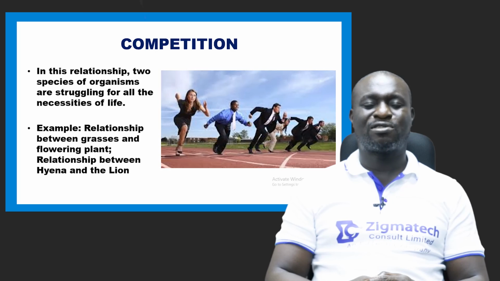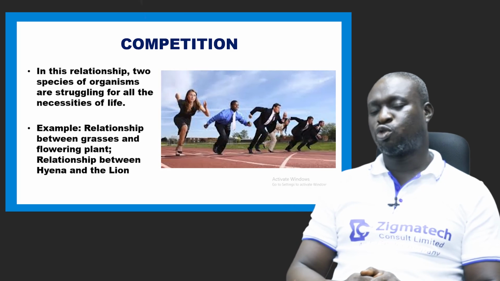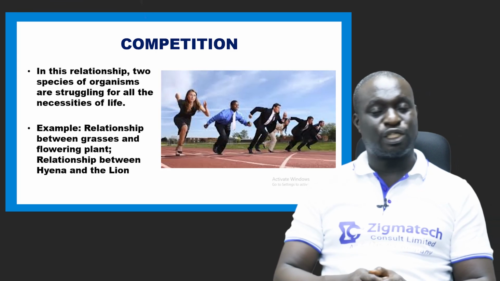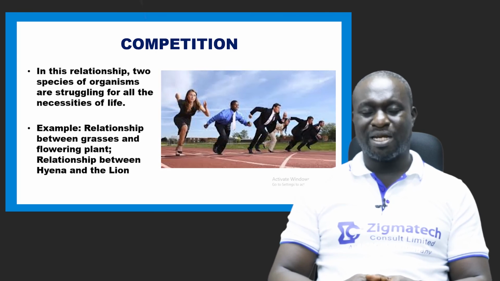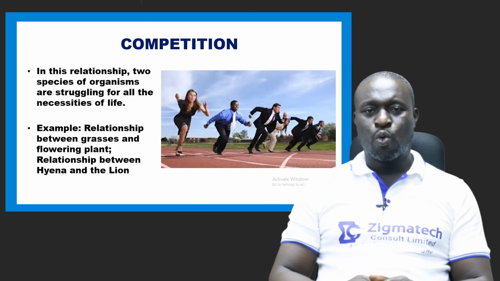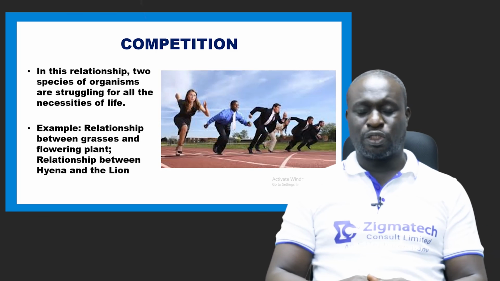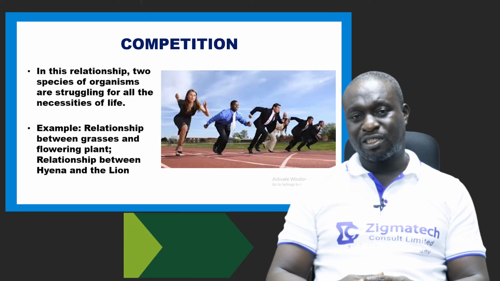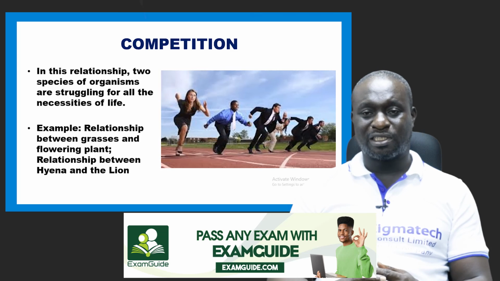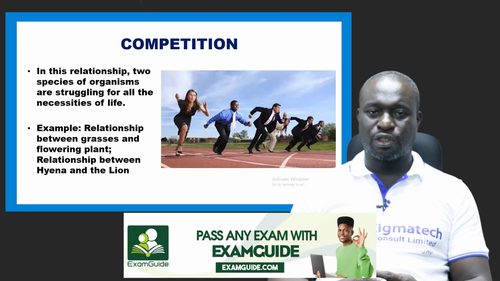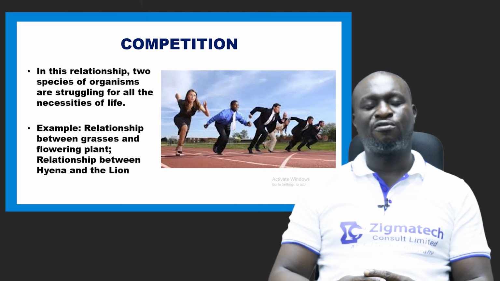I told you about 5 of them. We talked about commensalism, where one benefits, the other doesn't benefit but is not harmed in the process. We talked about mutualism, where both organisms benefit. We talked about parasitism, where one organism benefits, the other is harmed in the process. We talked about predation, where one benefits by killing and eating the other, and the other doesn't benefit. And then we talked about competition, where two organisms struggle for all the necessities of life.